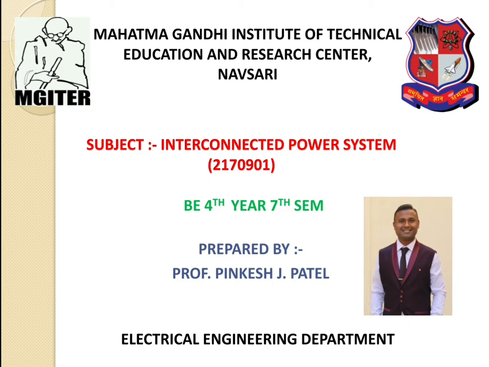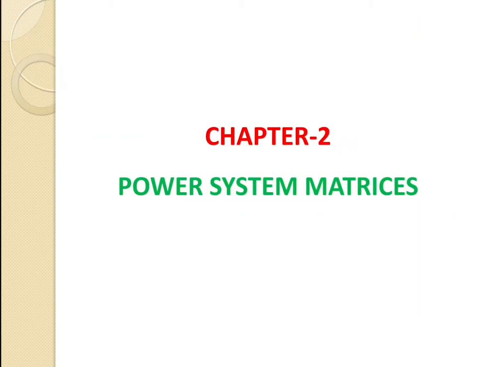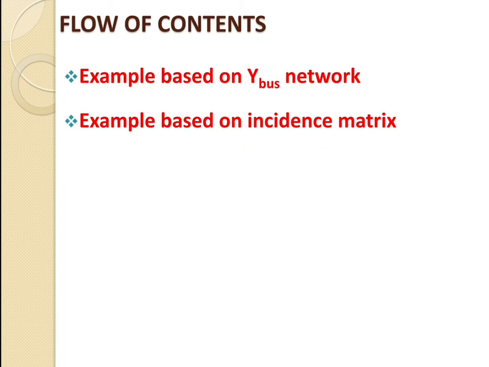So today I will start with the subject of Interconnected Power System, having a subject code of 2170901, BE 4th year 7th sem. So already we have started with chapter number 2, that is the power system matrices. Again we will continue with chapter number 2, the power system matrices.